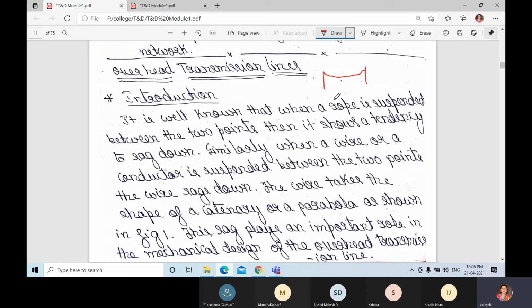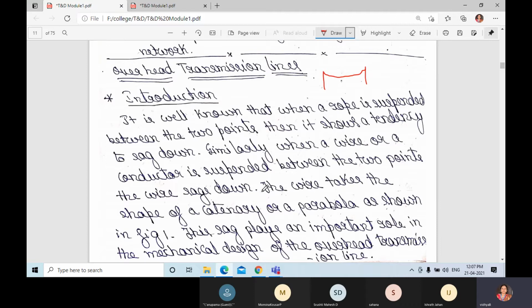That means if there is any pressure or tension on that conductor, then the conductor will come down slowly. Similarly, when a wire or a conductor is suspended between the 2 points, they have taken rope as an example. If you compare with the conductor, the same will happen.